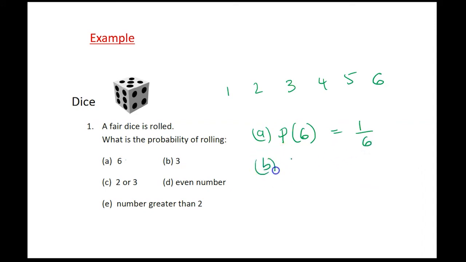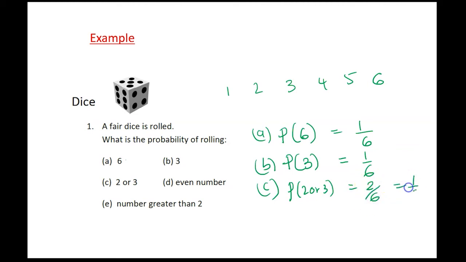B, probability of getting a 3. There's only one 3, so it's 1 out of 6. C, 2 or 3. I'm going to count one of those 2. Doesn't matter if I get 2 or 3, they are both acceptable. So probability of getting 2 or 3, well, there's 2 of them, so it's 2 out of 6. You can simplify and get 1/3.